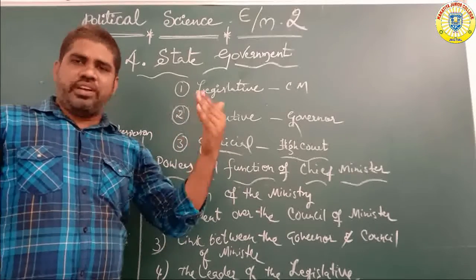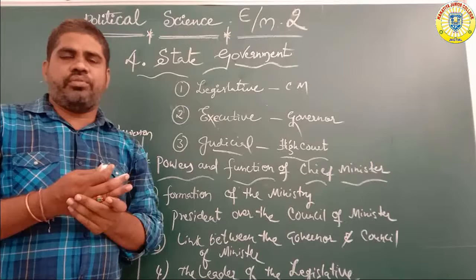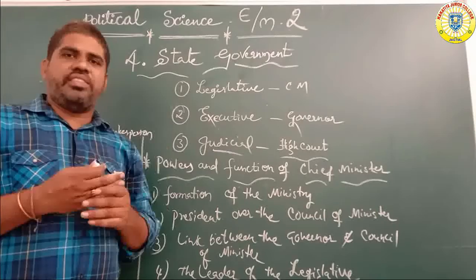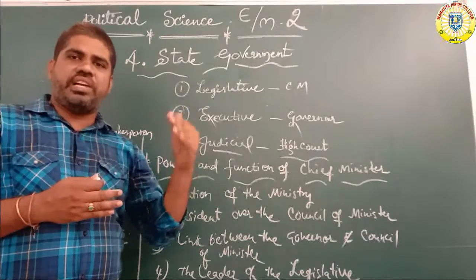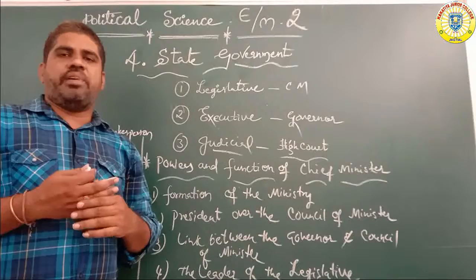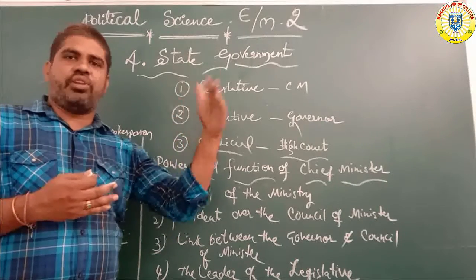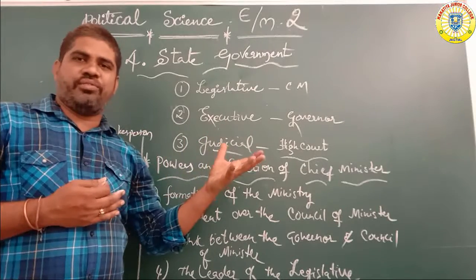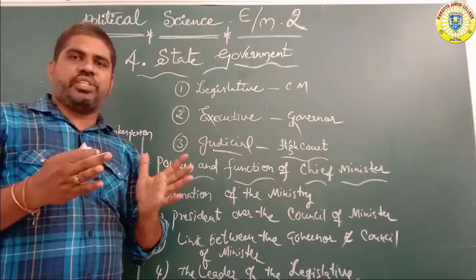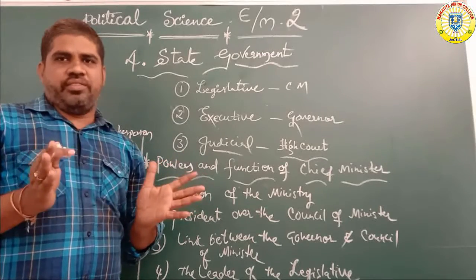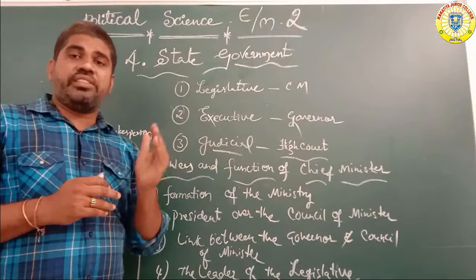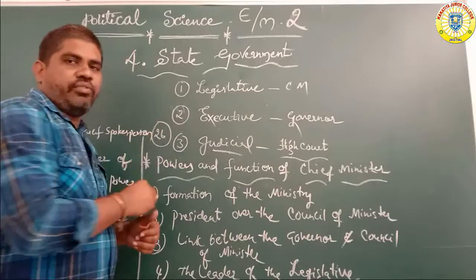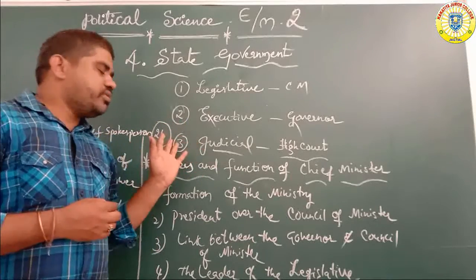Some 2 or 3 states remain under a combined high court. For example, recently Telangana and Andhra Pradesh, both states share Hyderabad as the high court. The Andaman and Nicobar Islands high court is located in Kolkata. Lakshadweep Islands is under the Madras High Court, Tamil Nadu, Chennai. Some high courts depend on 1 or 2 states. Overall, there are 26 high courts all over India for 28 states.